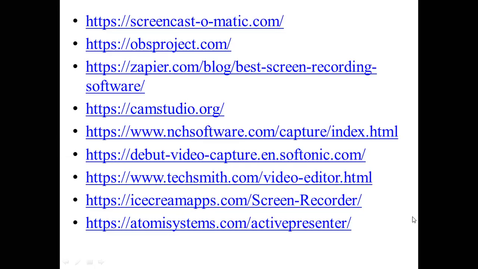Okay, so these are the softwares which will help us to record the videos. You can select any of the software. Some are given free and some are costing, so you need not go for buying. There are so many video softwares which are free of cost.